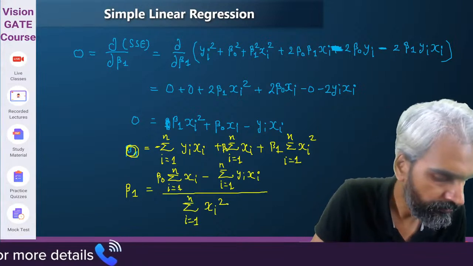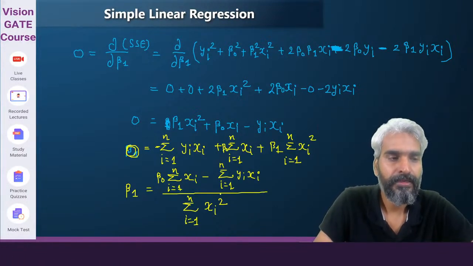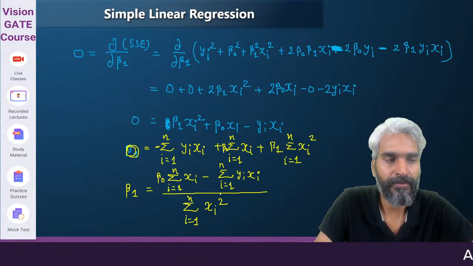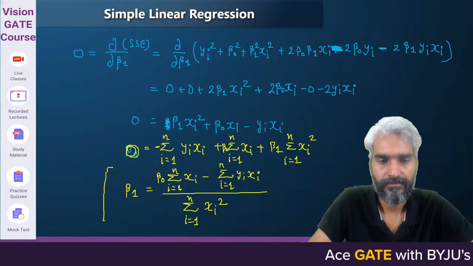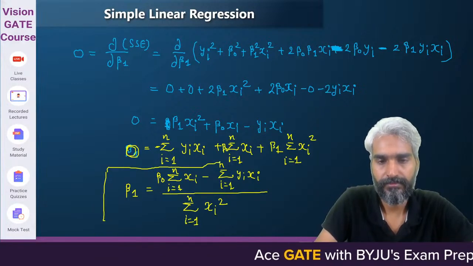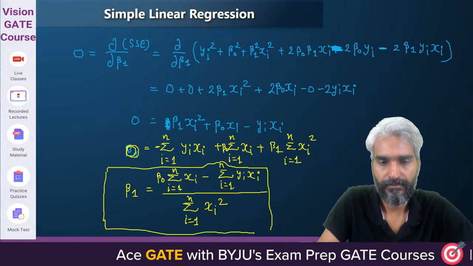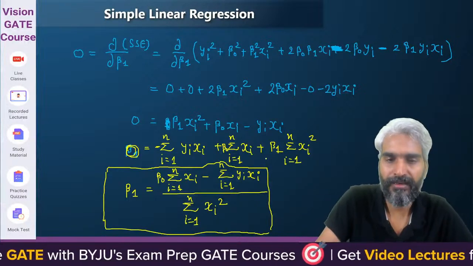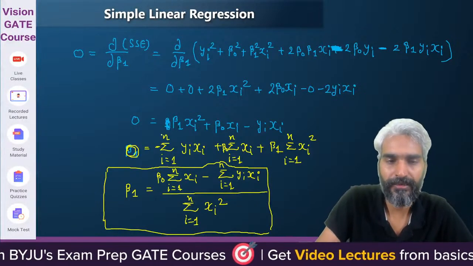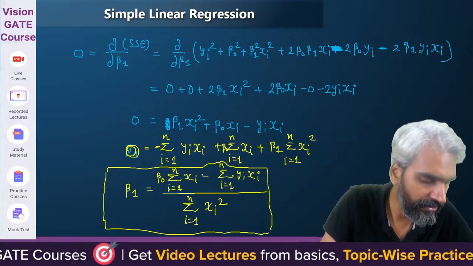Yes or no? Can I write it in this particular format? Please tell me. We are just trying to define that if I rewrite it in this particular format, then I can represent it like this.